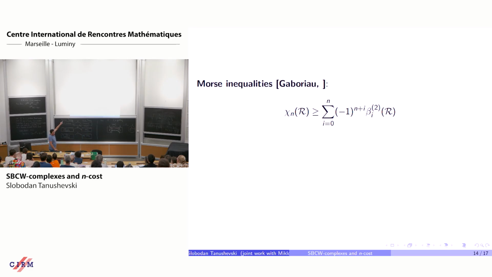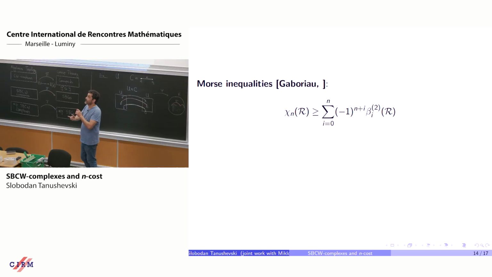I will make one fast remark. The truncated Euler characteristic appears in Damian's paper. He doesn't give it a name, but it's there. So the idea of n-dimensional cost is somehow present there. But Damian works with simplicial complexes, not CW complexes. In fact, he looks at fields of simplicial actions on fields of simplicial complexes.